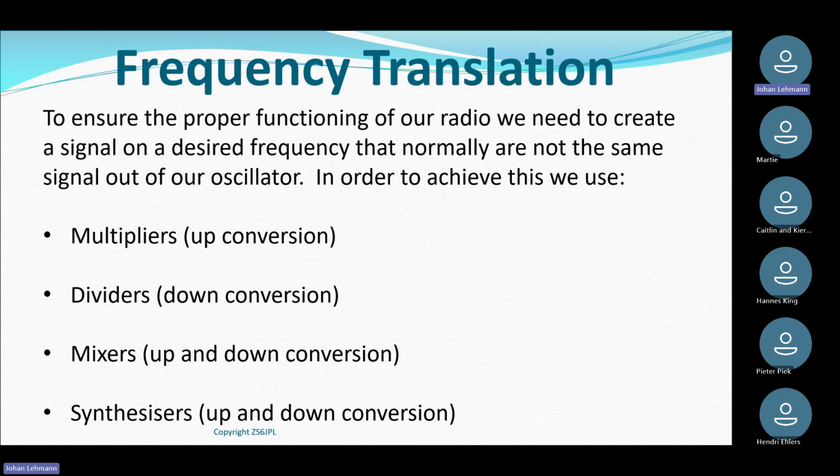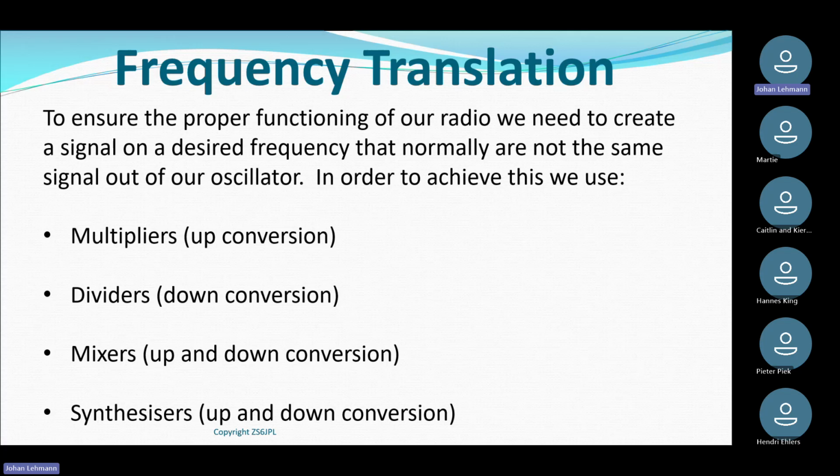The other method which we use in radio equipment is what we call mixers. Mixers is when we take our oscillator and we take another frequency and we mix the two together. It's like baking a cake.